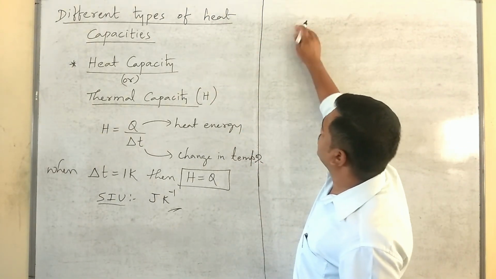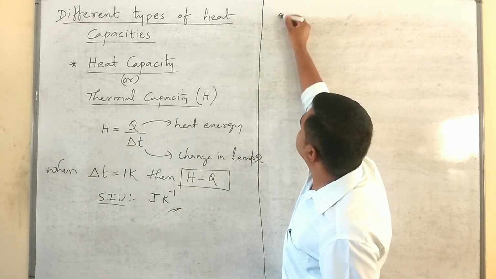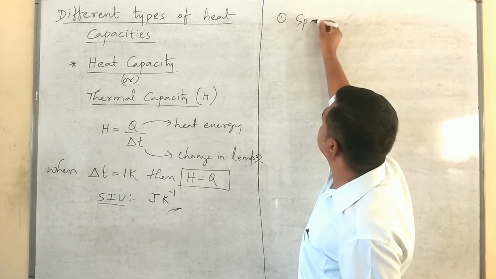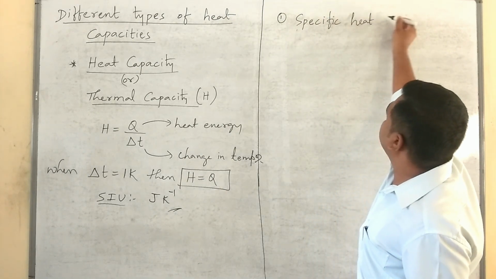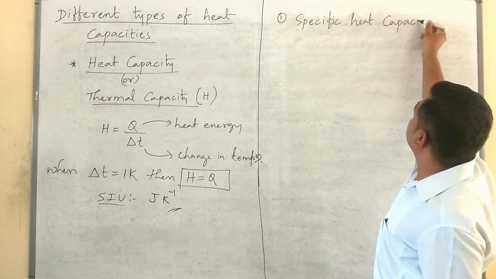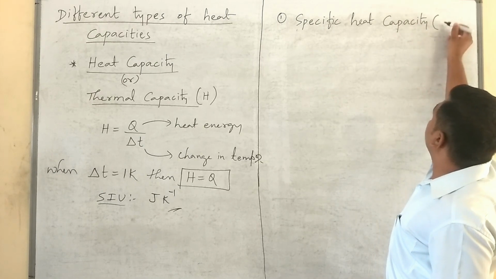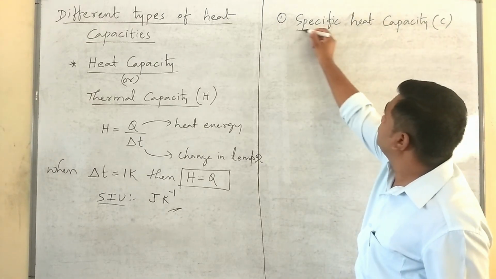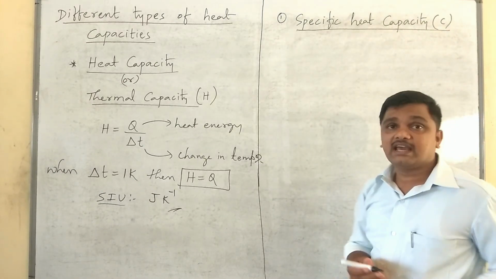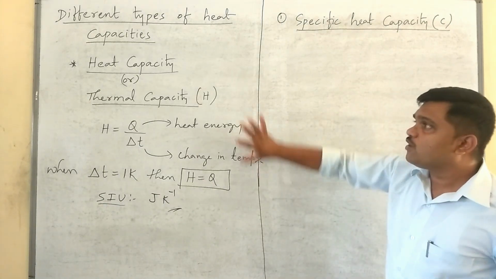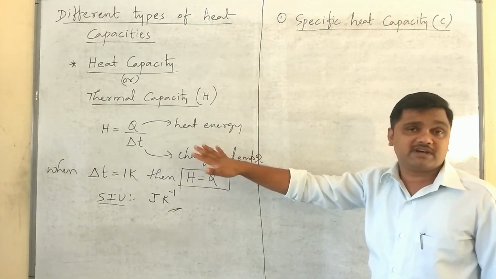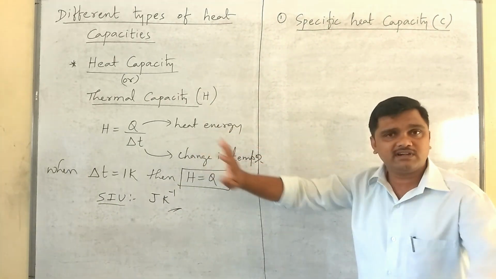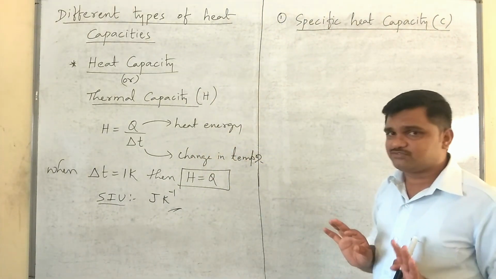The first type we want to read here is specific heat capacity, and it is denoted by small c. What makes the difference here is that it is also a heat capacity, but before we haven't considered the mass of the body.